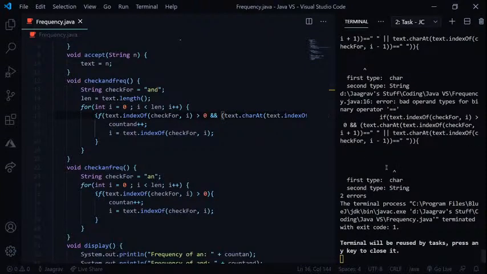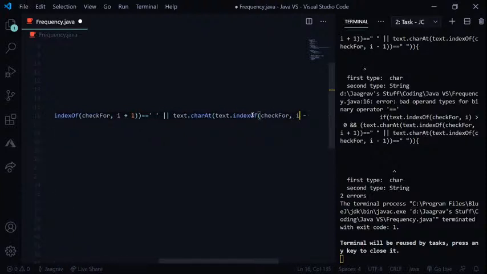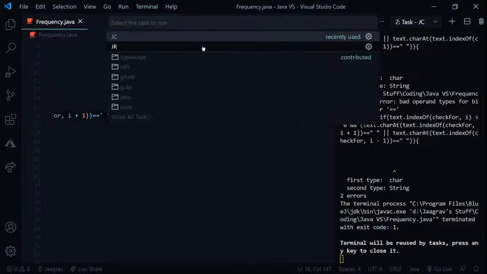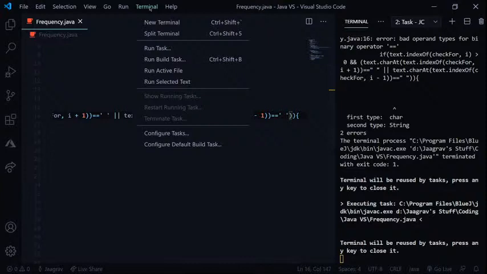There is an error. Okay, so this is double quotes. We cannot use double quotes, we've got to use single quotes. So let's make these single quotes, and I'm going to make this also single quotes. Save this, and now let's run it again, run the task, and compile that. Let's hope it compiles, and it's compiled.